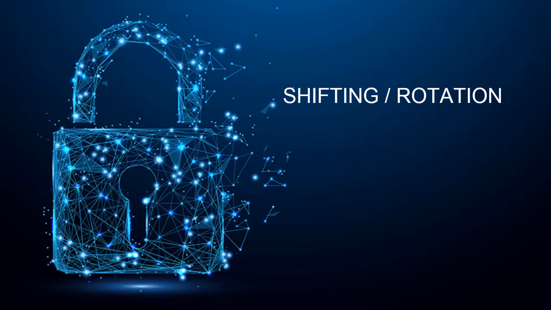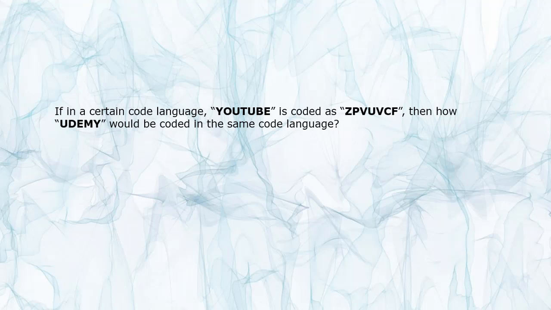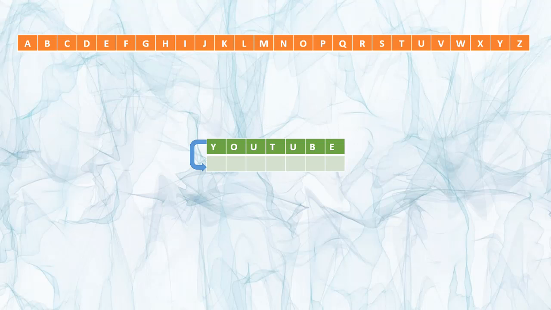It is time to go back to our good old school days and answer this question. I believe each one of us would have definitely come across some problem like this before. If in a certain code language, YouTube is coded as something like this, then how would Udemy be coded in the same code language? We know that the English alphabet consists of 26 characters from A to Z.